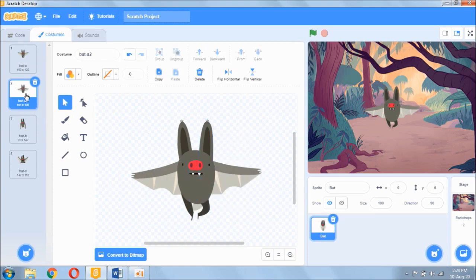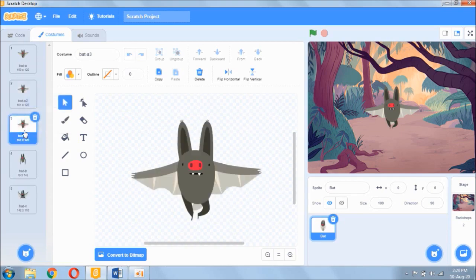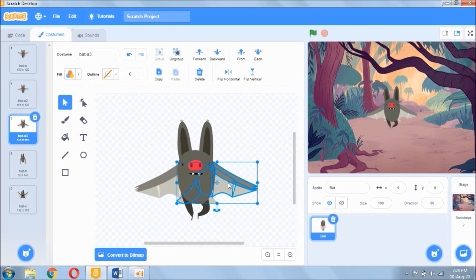I want to duplicate costume 2 again and make the wings go down a little bit more. So now I have costume 3. I click on the first wing and take it down a bit. Click on the other wing and take it down a bit. Make sure that the two wings are of the same slanting position. They are the same slanting position. So now that is my third costume.